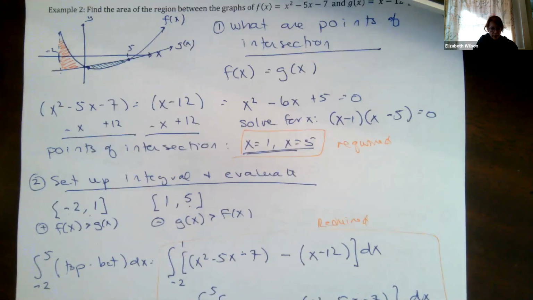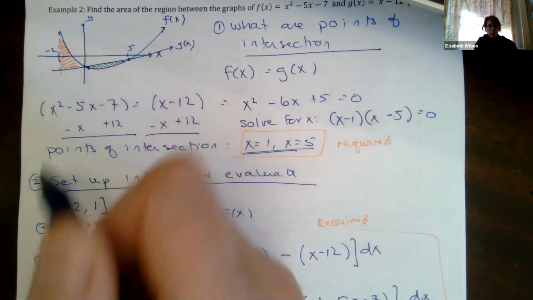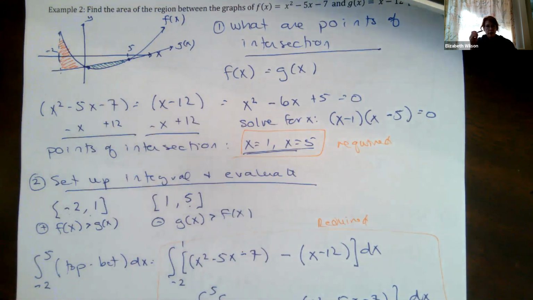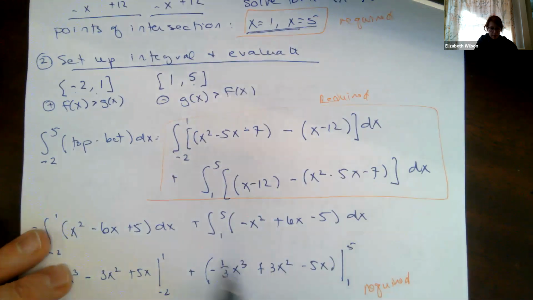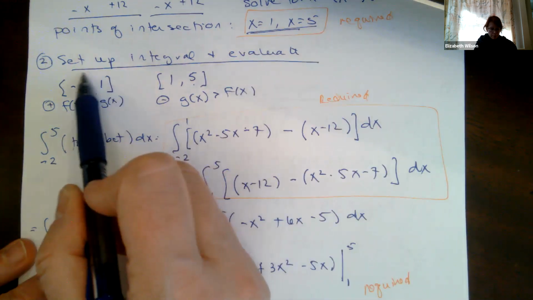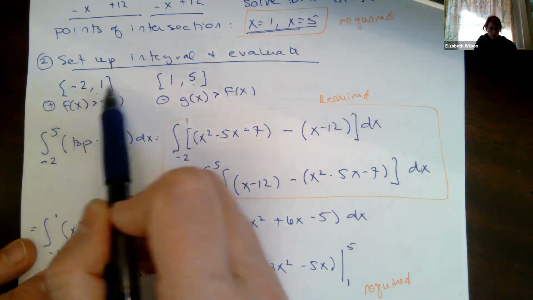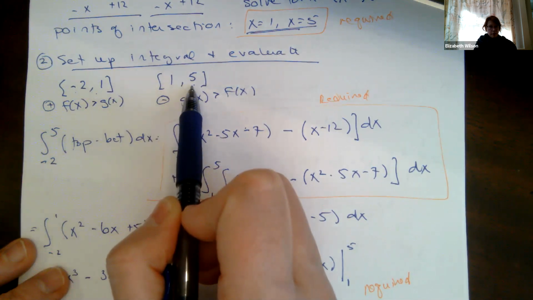When I graph it out, I can see part of the area goes beneath the axis. The more important thing is that I need to subtract top minus bottom. So my hardest part is figuring out the points of intersection. And then I have to look, from my initial bound, this is my A to my point of intersection to my B. This also happens to be the next point of intersection.